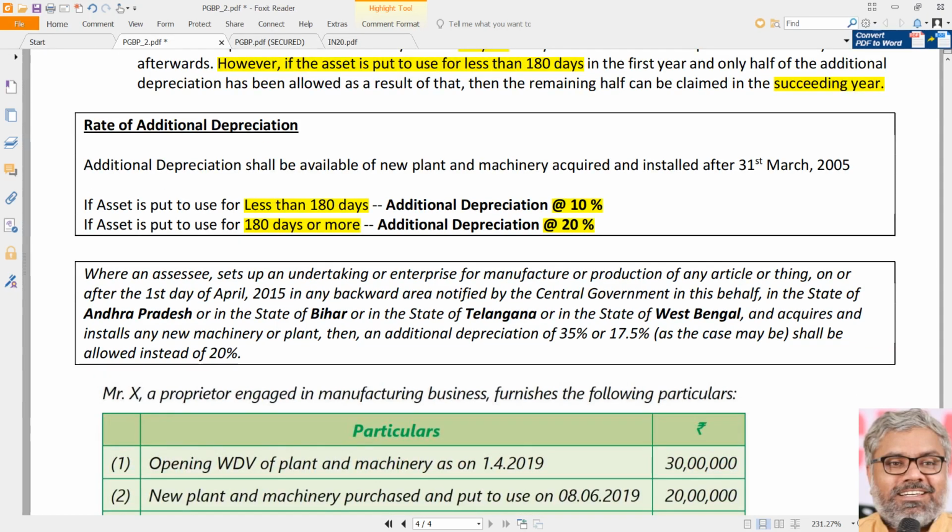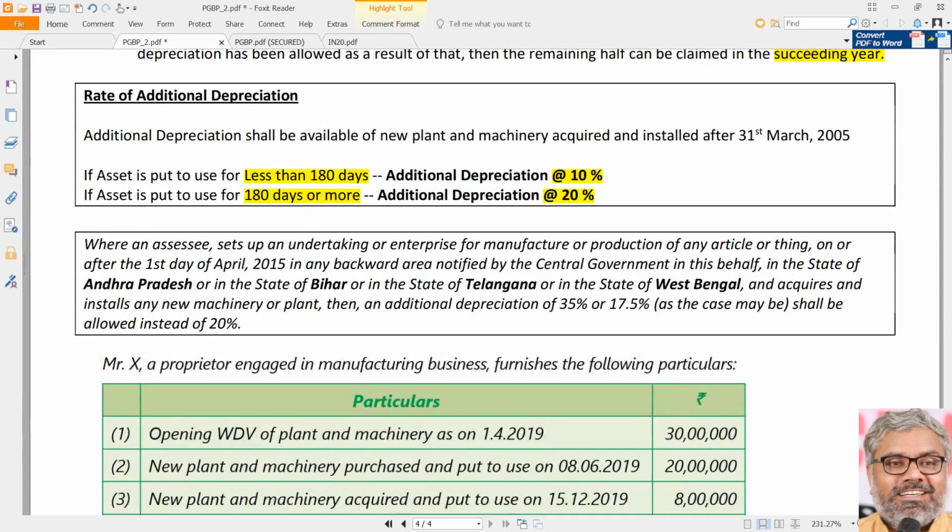Now there is one more special scenario here. If the asset that has been acquired and put to use is in relation to an undertaking of any enterprise which is manufacturing or producing any article or thing on or after April 2015. But where is that? In any backward area notified by the central government in the states of Andhra Pradesh or Bihar or Telangana or West Bengal. In these four states, not everywhere, in the backward areas as notified by the central government.